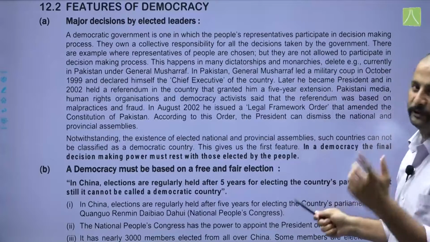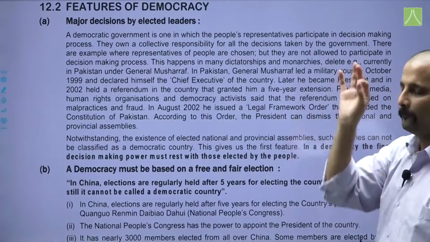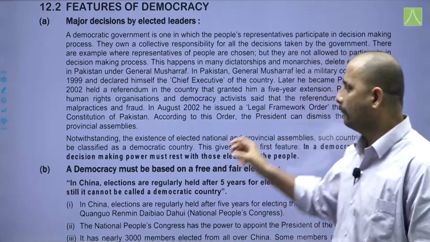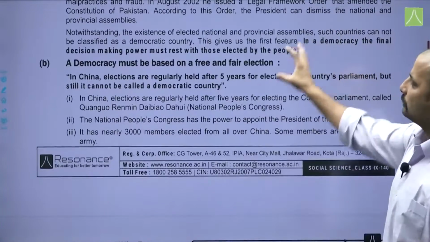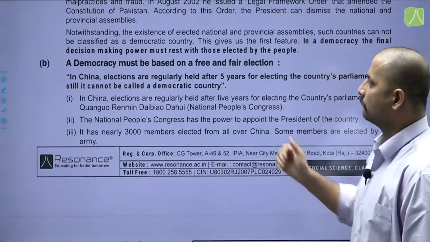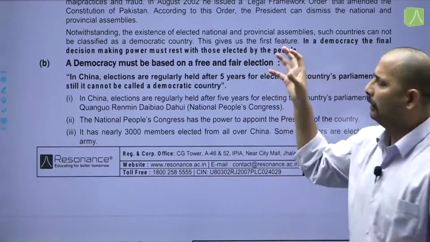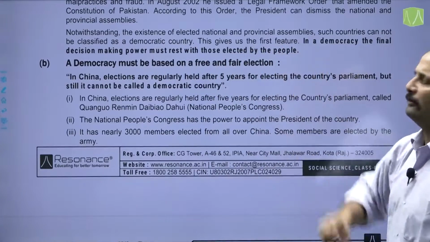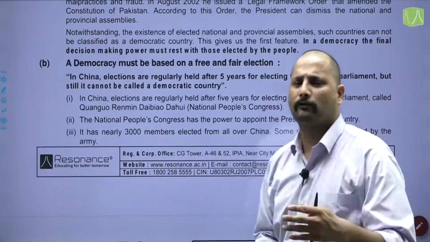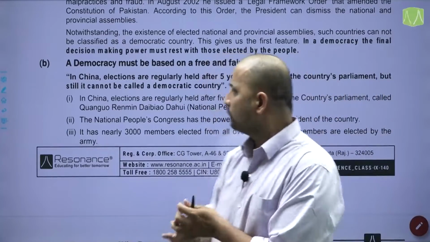Notwithstanding the existence of elected national and provincial assemblies, such countries cannot be classified as democratic countries. This gives us the first feature of democracy: in a democracy, the final decision-making power must rest with those elected by the people. Now this brings us to the second point: a democracy should be based on free and fair elections. Here we will use the examples of China as well as Mexico.